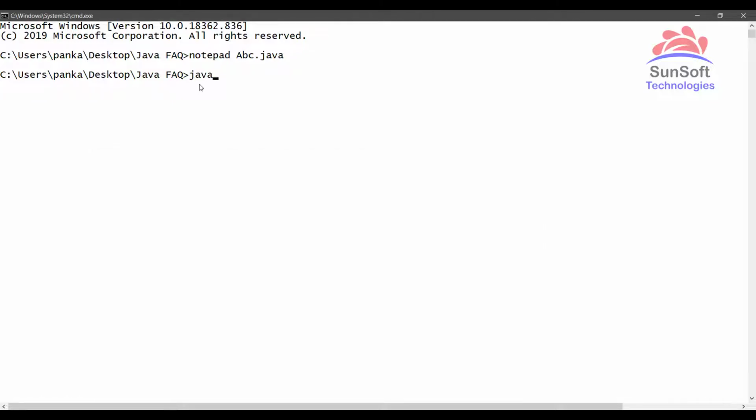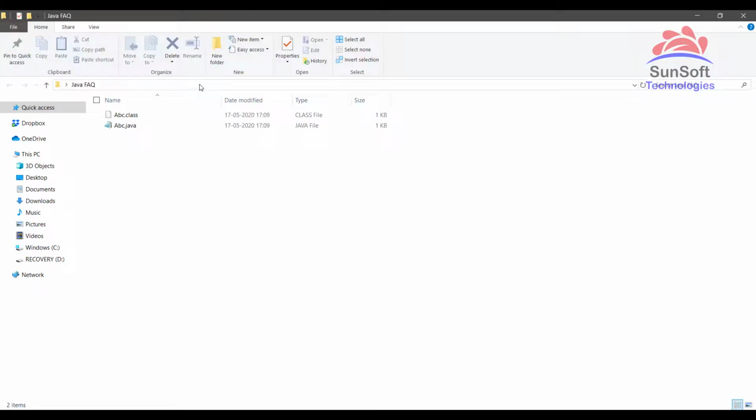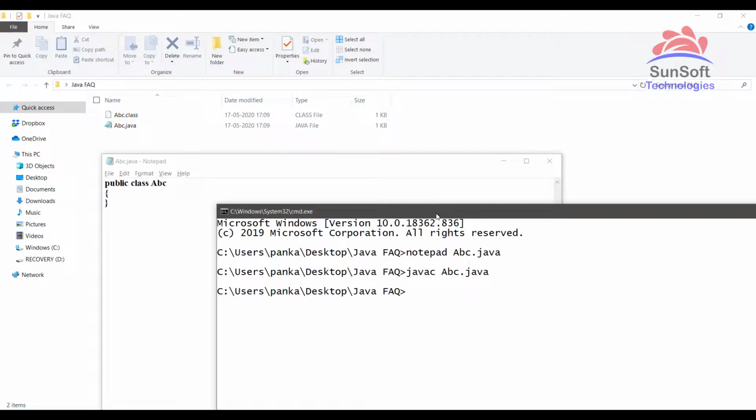Already we have seen that when we compile this .java file, we get the .class file. So here is the .class file which is created. Coming back to the prompt, I am going to type javap abc. You can notice it is not showing me anything except the structure of ABC with the default constructor.